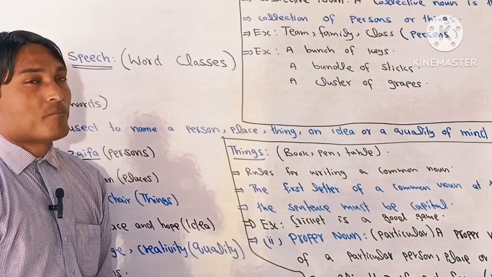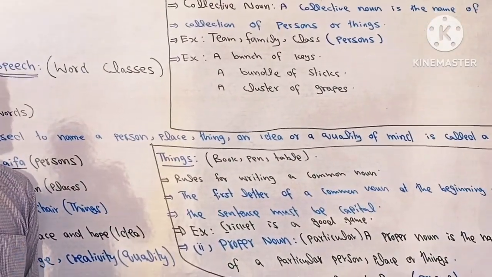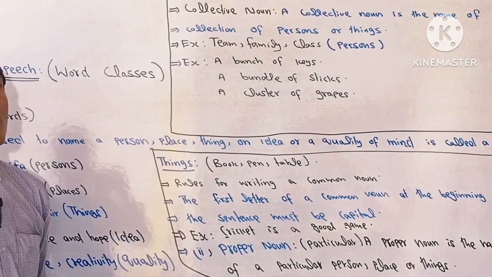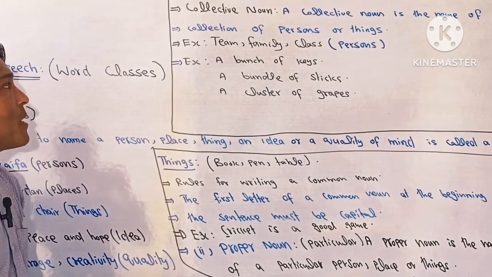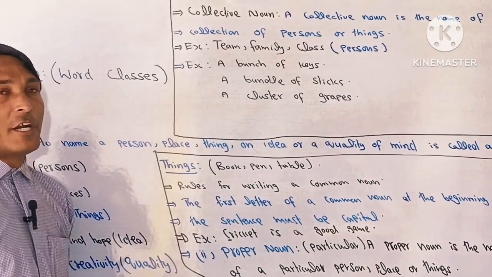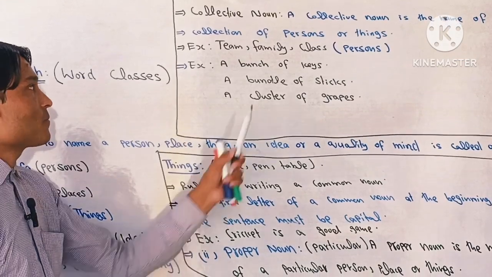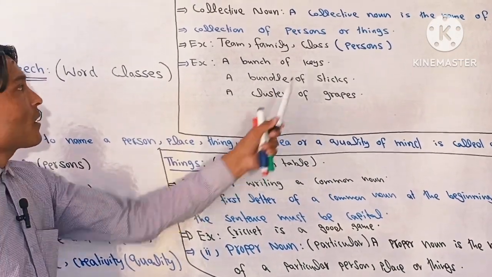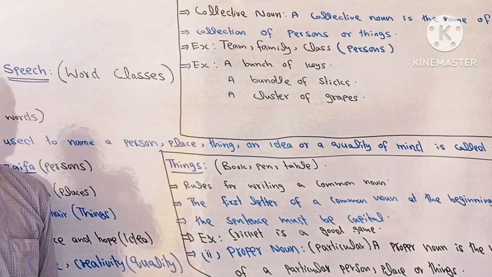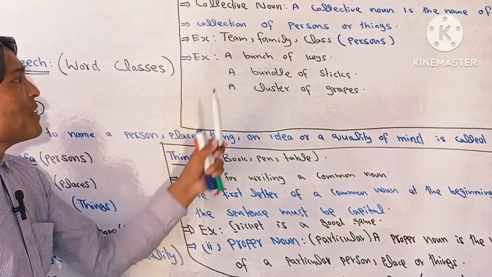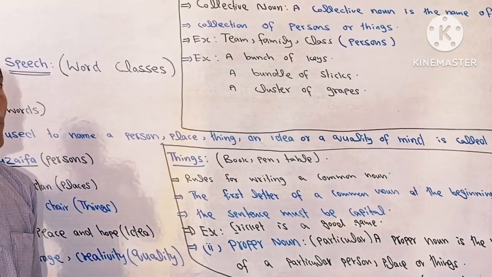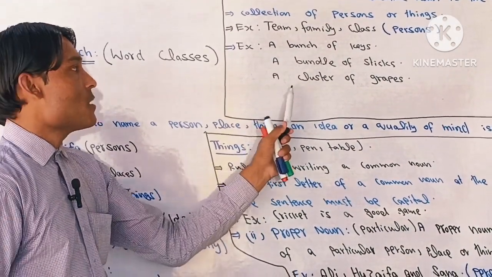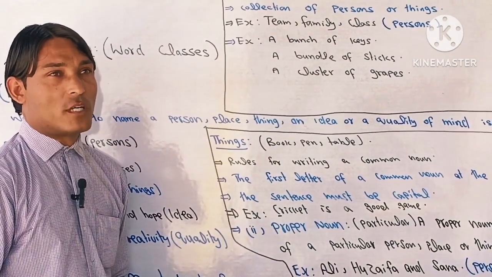Next, noun number 3, which is called the collective noun. What is a collective noun? A collective noun is the name of a collection of persons or things. For persons, here we have team, and team means members of players. Family, members of a family. Class, we say students. A bunch of keys, these are examples of things. A bundle of sticks, example of things. A cluster of grapes, example of things.